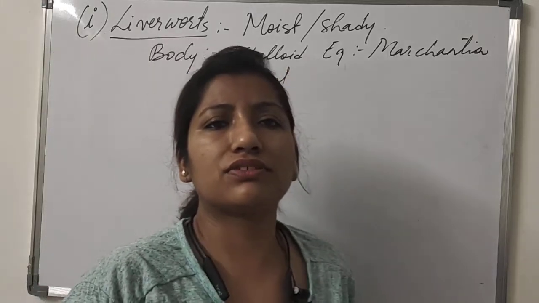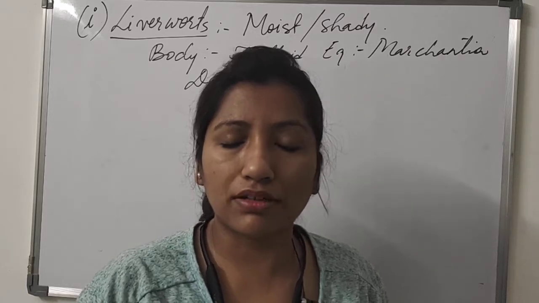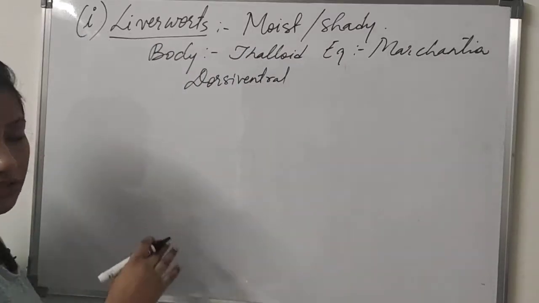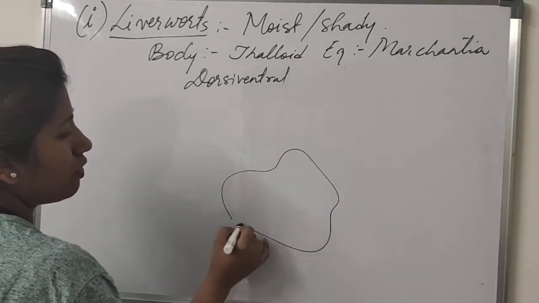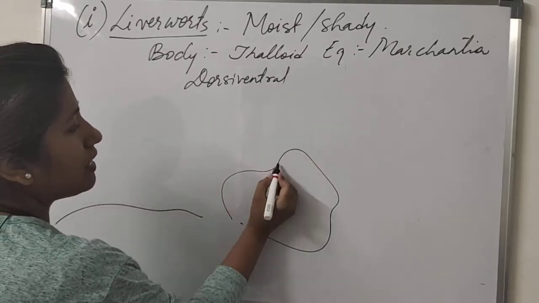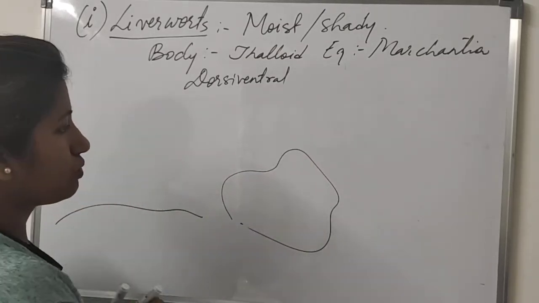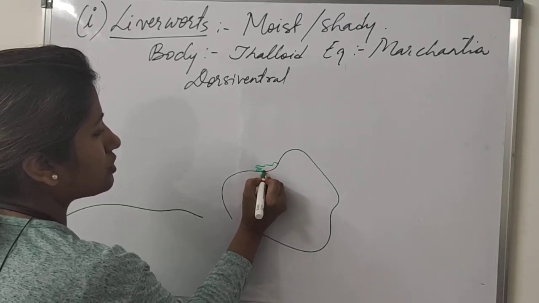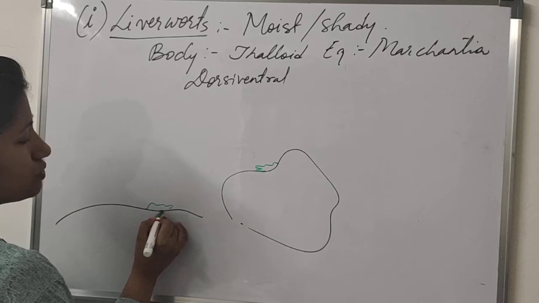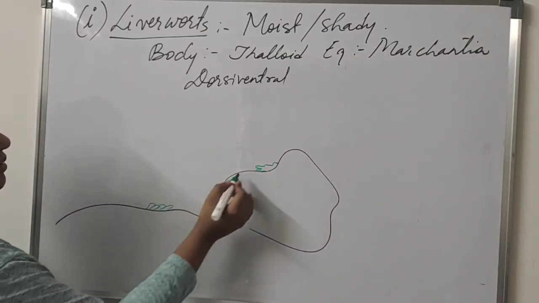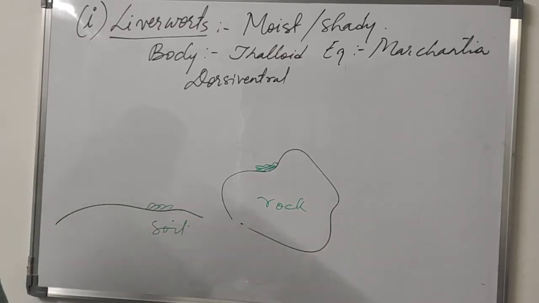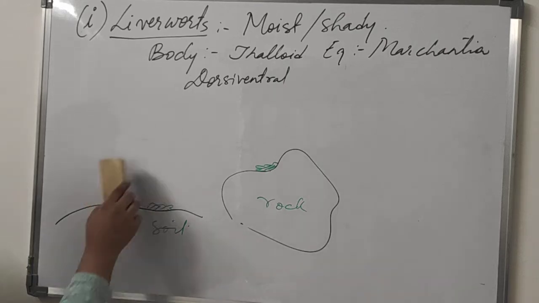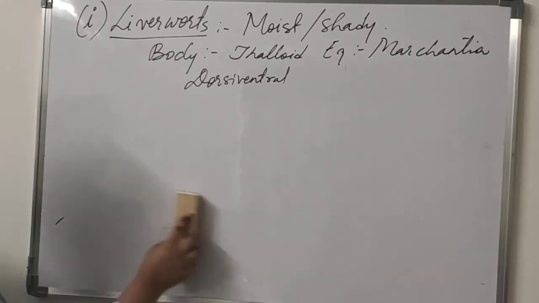Dorsiventral means they have a dorsal part and a ventral part, which are pressed to the substrate. Whatever the substrate, it can be a piece of rock, or it can be soil. Suppose let me draw this Marchantia. They will remain attached to the rock like this, or they will remain attached to the soil like this. So they remain appressed. The leafy part has leaf-like appendages in 2 rows. So this Marchantia has a leafy-like structure.